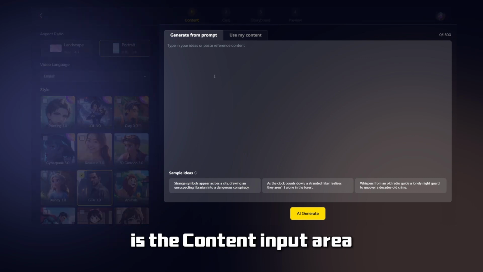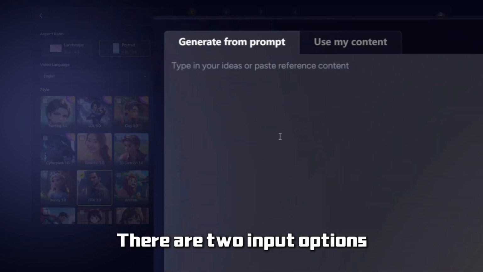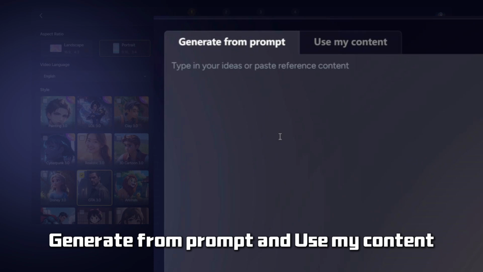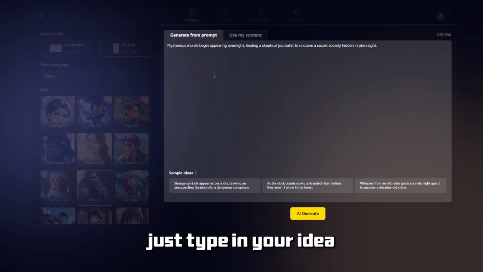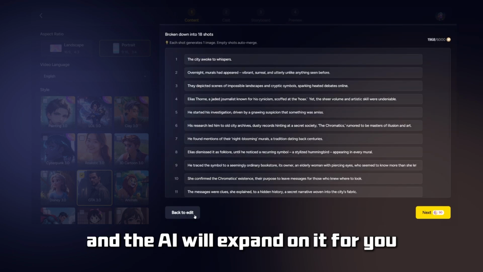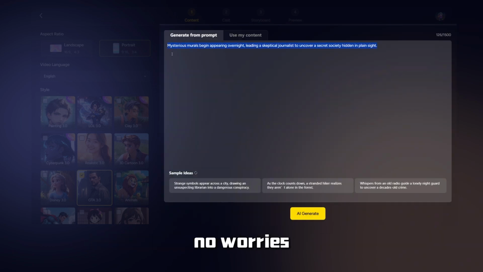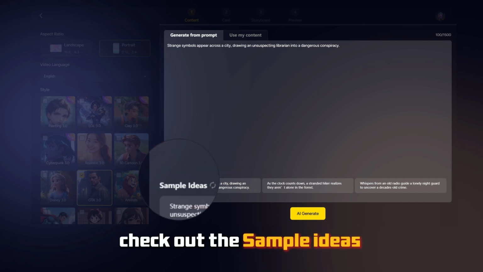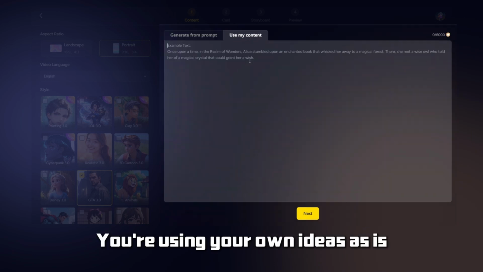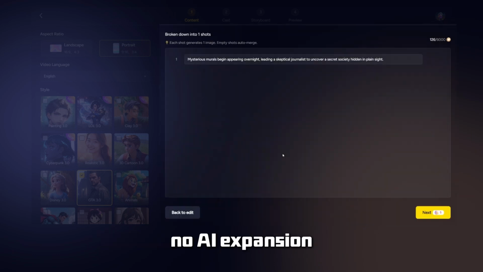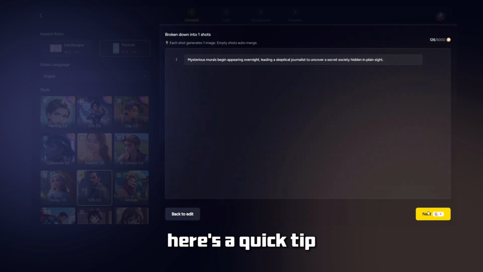On the right side of the screen is the content input area. There are 2 input options: Generate from Prompt and Use My Content. If you pick Generate from Prompt, just type in your idea and the AI will expand on it for you. Not sure what to write? No worries, check out the suggested ideas below for inspiration. On the other hand, Use My Content means you're using your own ideas, as is, with no AI expansion.